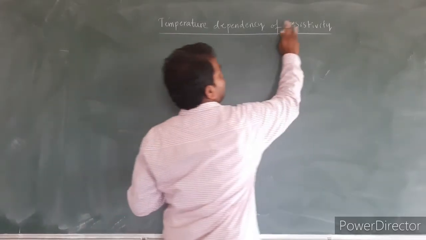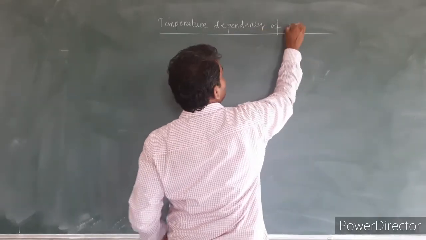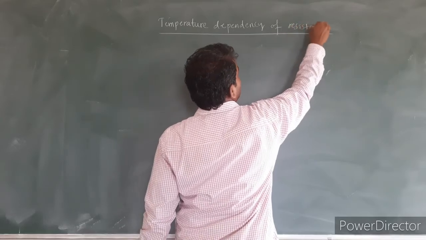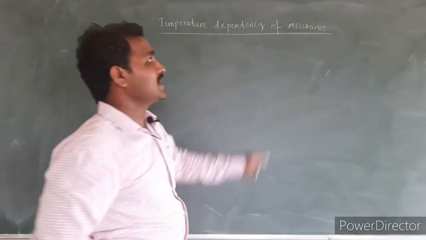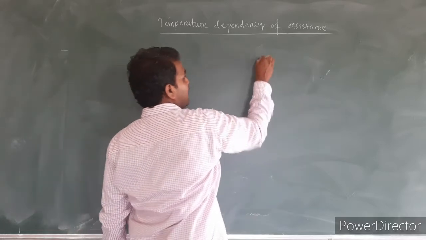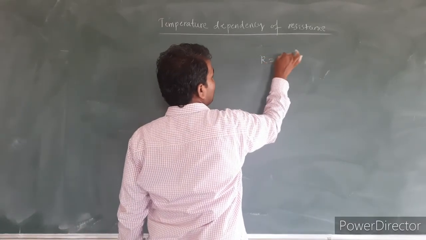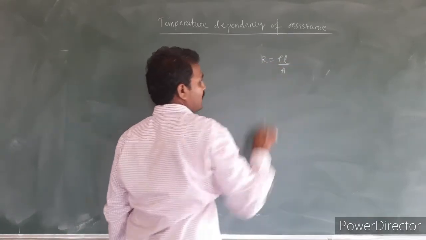Similarly, we can write the equation for temperature dependency of resistance. First, the relation between resistance and resistivity: R is equal to rho into L divided by A for a given conductor.